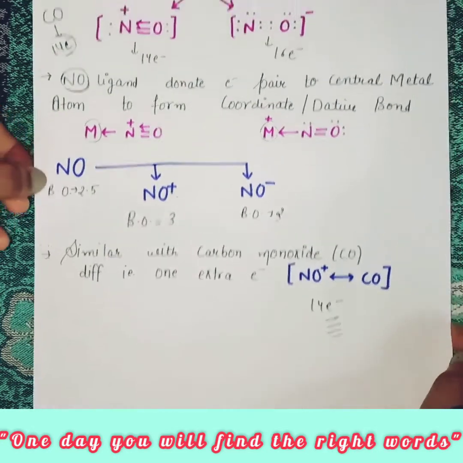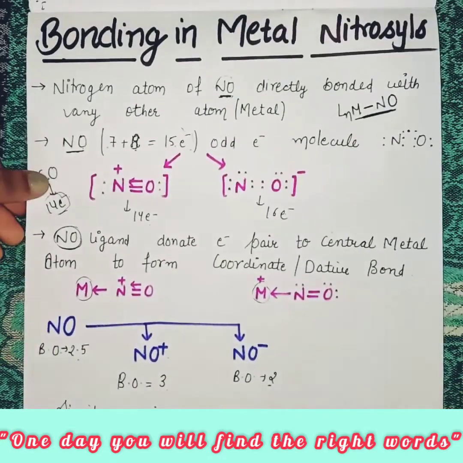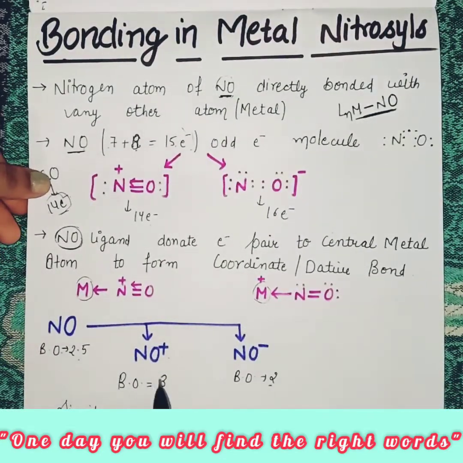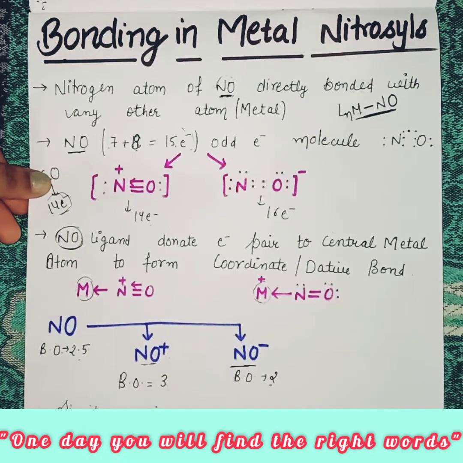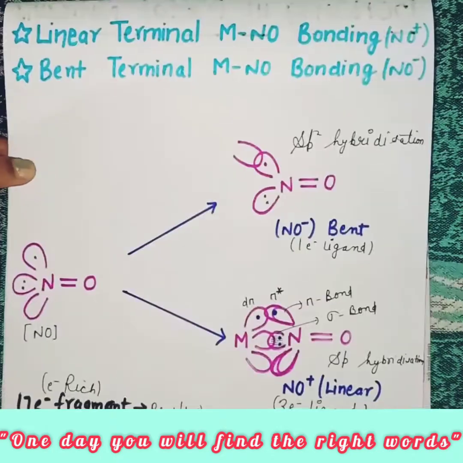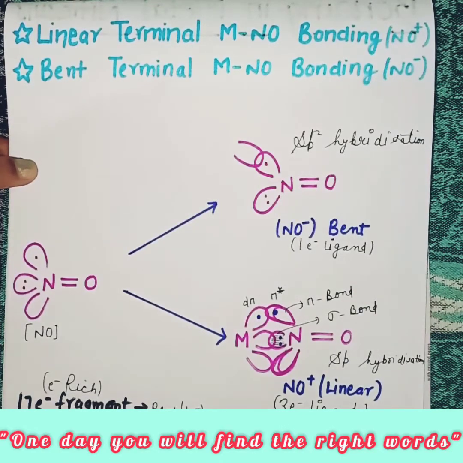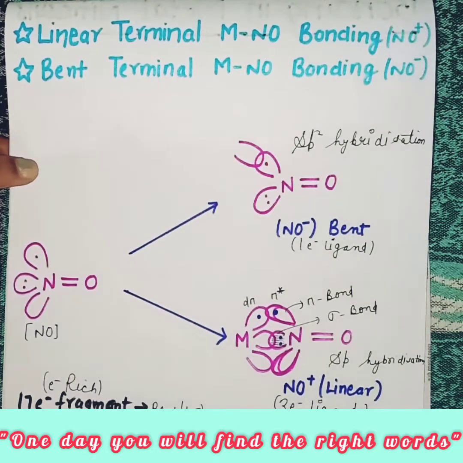So let's talk about the bonding in metal nitrosyls and what factors affect the bonding in these 2 forms of nitrosyls. As we have 2 binding modes in NO, one as NO positive and second as NO negative, let's discuss these 2 types of bonding.